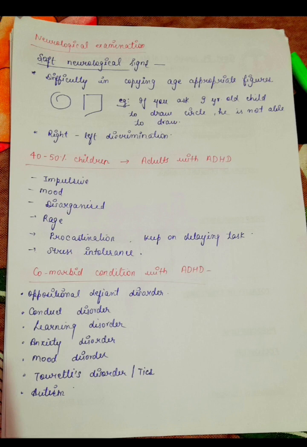40 to 50% of children continue into adulthood with ADHD. What are the additional signs and symptoms? Impulsiveness will be there. Mood changeability is there. There is disorganization, not able to organize anything. Rage, lots of anger.